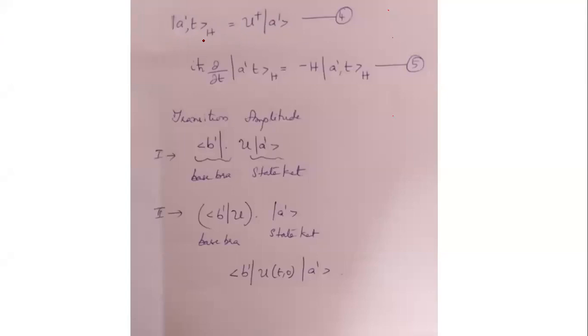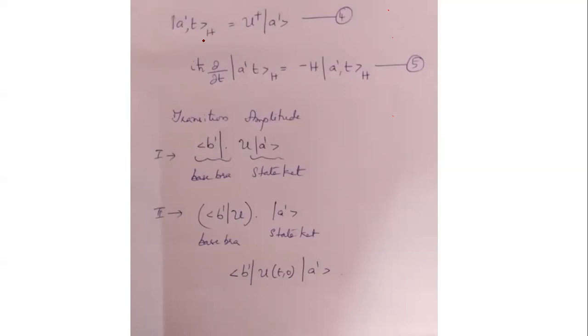This is contrary to what is happening for the state kets in Heisenberg's and Schrodinger's pictures. Instead of U, which appears in the Schrodinger picture, in Heisenberg's picture, when the base ket changes, U dagger comes in, right? So we can say that the Heisenberg's picture base kets are seen to rotate oppositely compared to the Schrodinger's picture state kets.